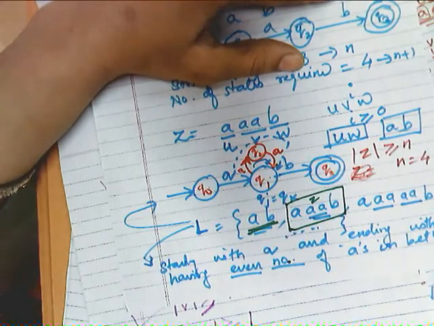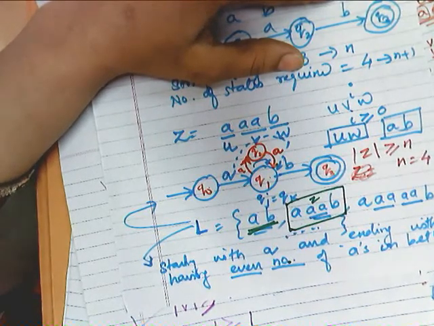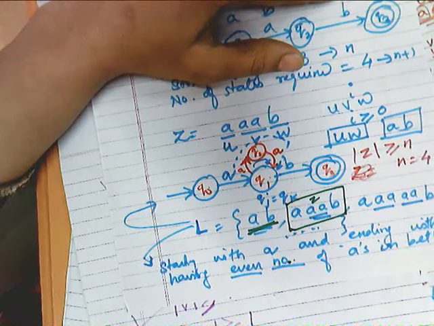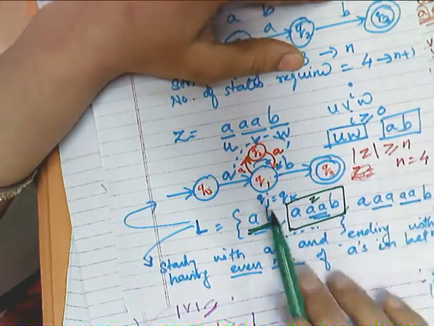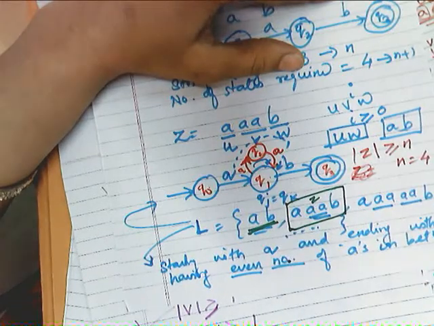Yes. So in conclusion, the short thinking is what? The Z should have a length which is equal to the number of states required.